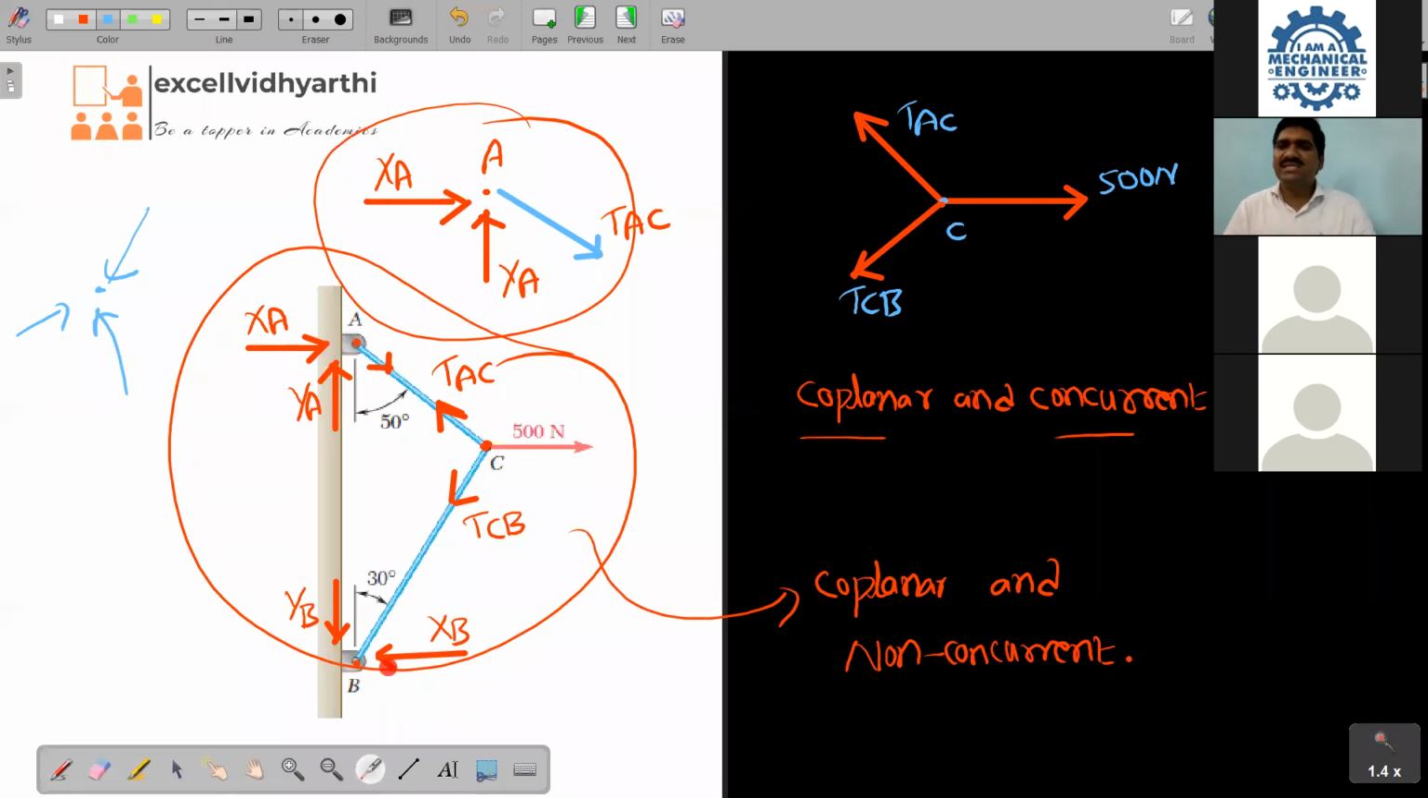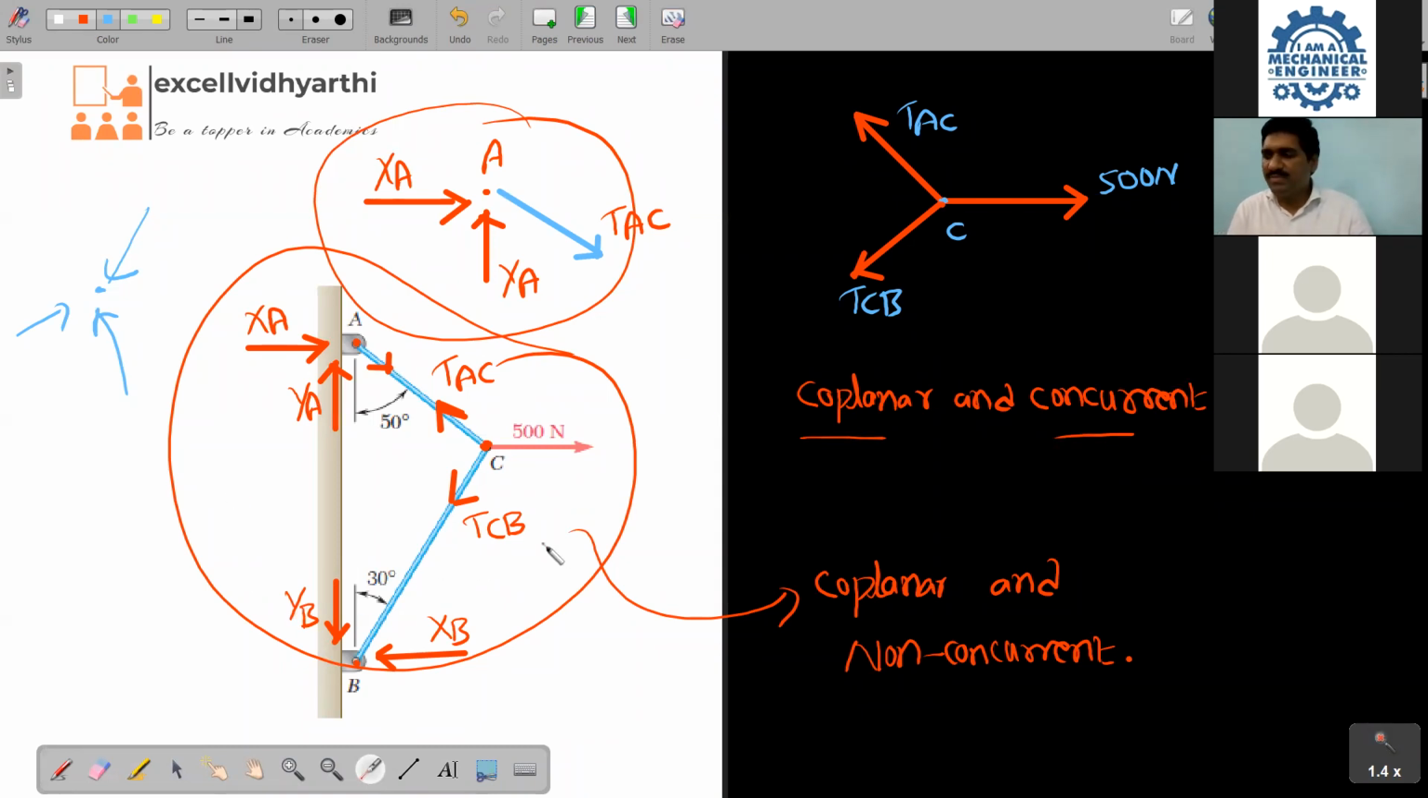If you take this body as a single body and if you study and analyze the force system by applying some equations of equilibrium like sigma fx, sigma m equal to 0, then this has to become definitely non-concurrent. Why non-concurrent? Because all the forces are acting at 3 different points, A, B and C. It becomes a non-concurrent and coplanar force system.